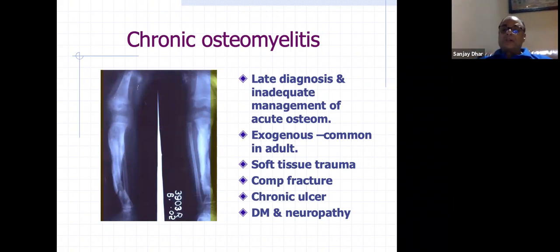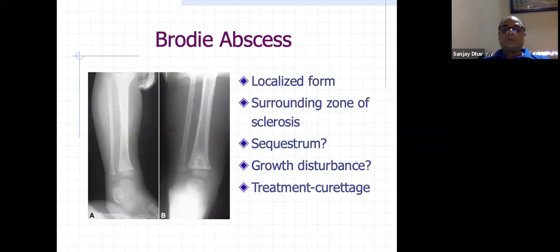So it is common in adults. Soft tissue trauma, compound fractures, chronic ulcers, diabetes mellitus and neuropathies are very common causes of chronic osteomyelitis. Anything more than 6 weeks is chronic osteomyelitis. There is simultaneous new bone formation and osteolysis, which leads to deformity of the bones also.